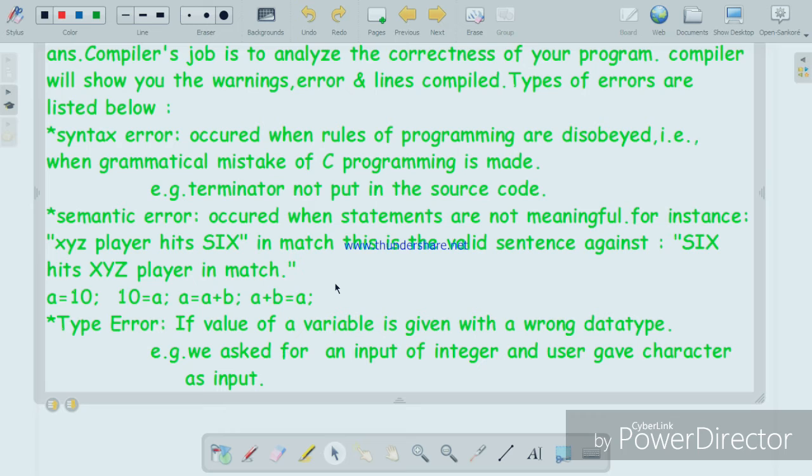This is an error, unless it depends upon the character value. If you are using char as your data type, we will be learning about data types in the next video, but for the time being understand that if you are using char as your data type and putting an integer value into it, it won't take it, because this is a data type which has to take only and only character values. Okay, now let's proceed further.